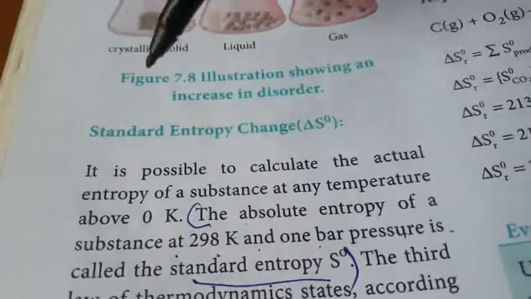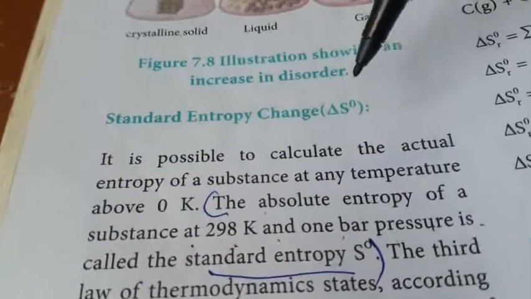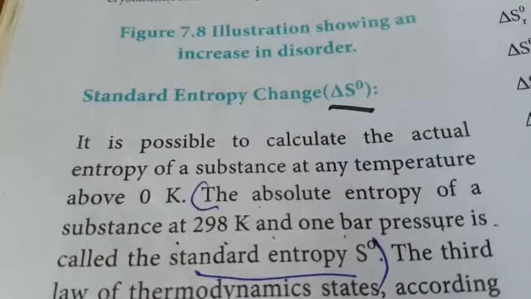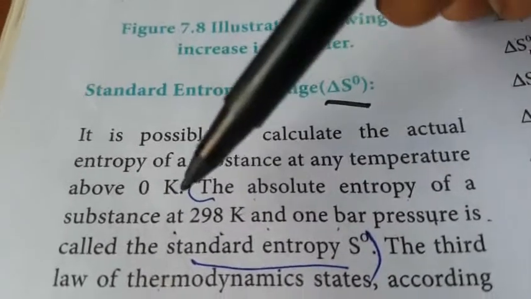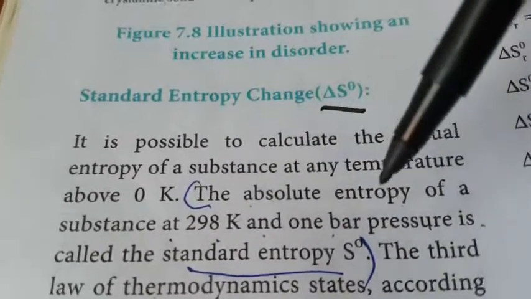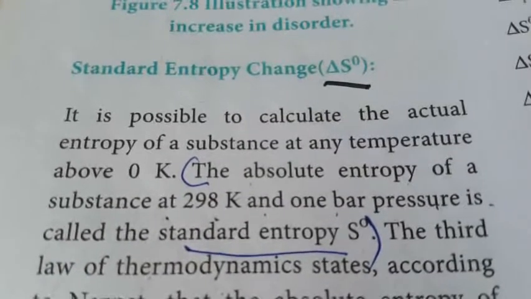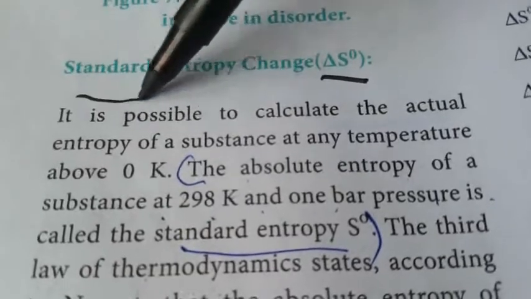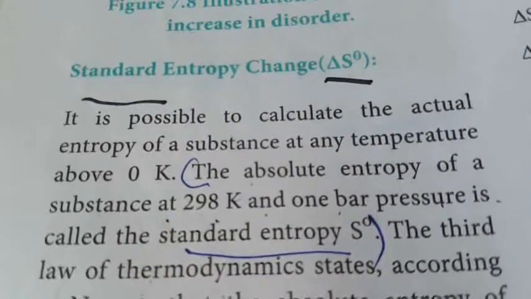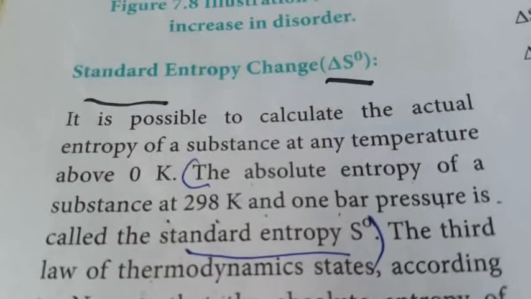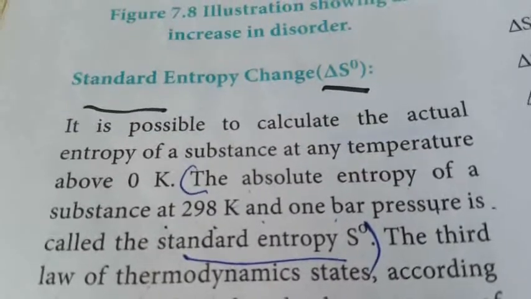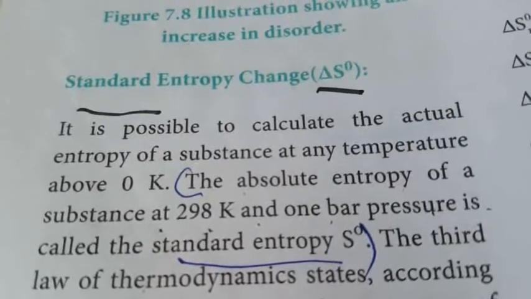Next we are going to see what is meant by standard entropy change. The standard entropy change is measured by delta S naught. The absolute entropy of a substance at 298 Kelvin and 1 bar pressure is called the standard entropy. So in general, what is the meaning of standard? At 298 Kelvin and 1 bar pressure, it is called the standard entropy.